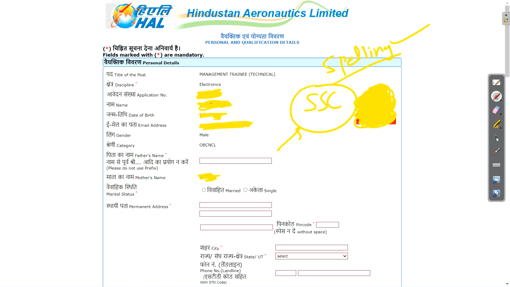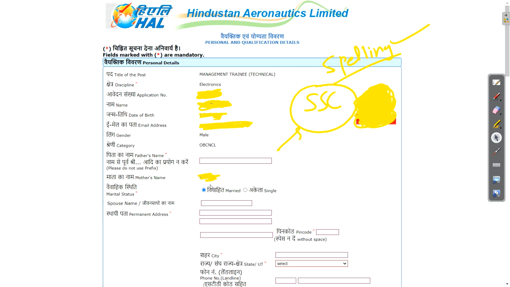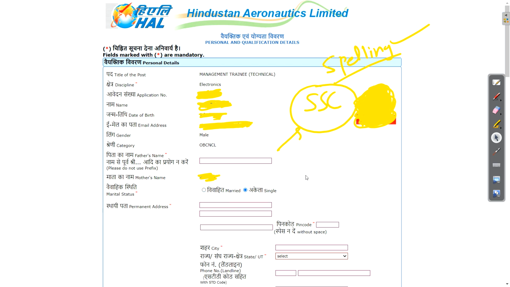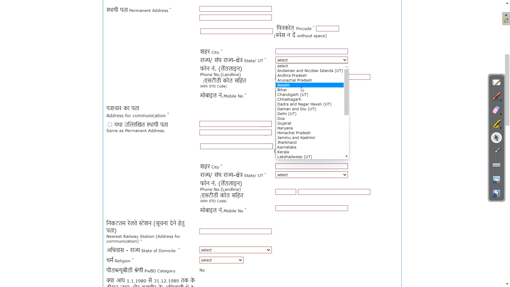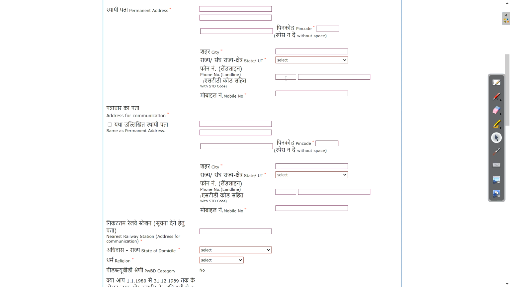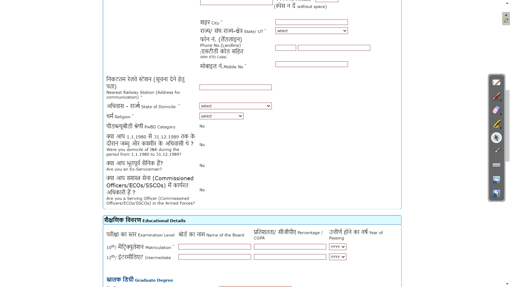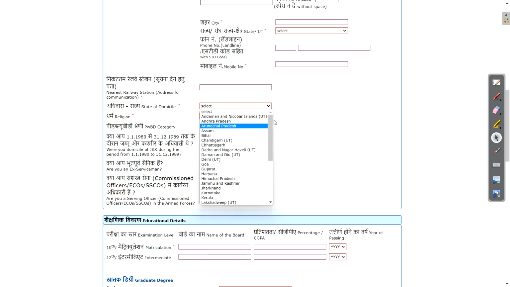Then here you can select your marital status. If you are married, then you have to enter your wife's name or husband's name. If you are single, then click on single. Now here you will enter your permanent address completely with pin code, your city, your state, then your landline number if you have, otherwise directly enter your mobile number. If this permanent address is the same as your correspondence address, then click on this checkbox, so all this data will come here. Nearest railway station you can enter here, just enter your city railway station. Then state of domicile, from which state you are domiciled, that you need to enter.